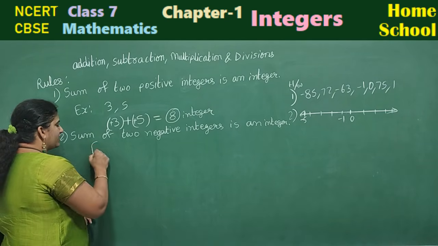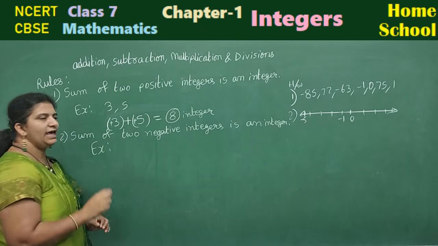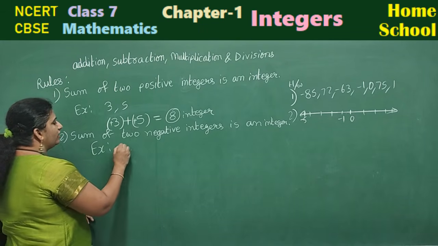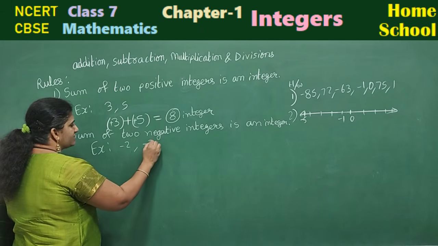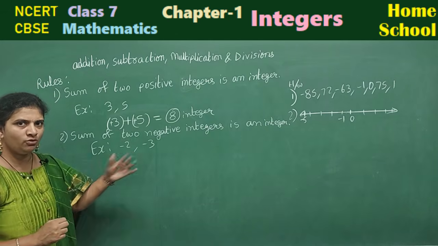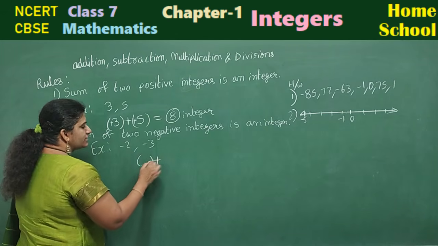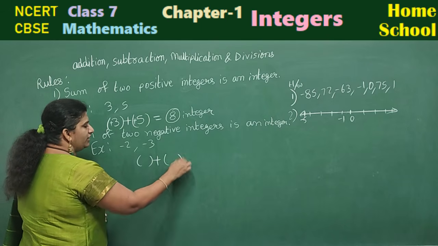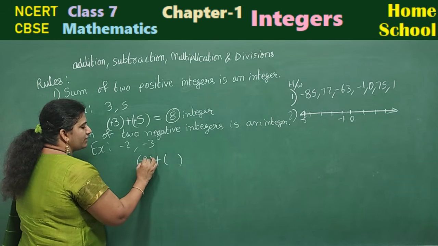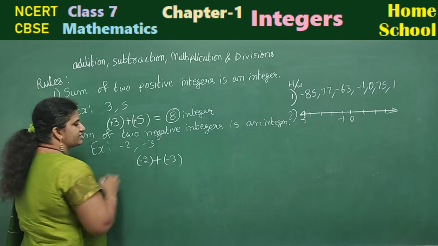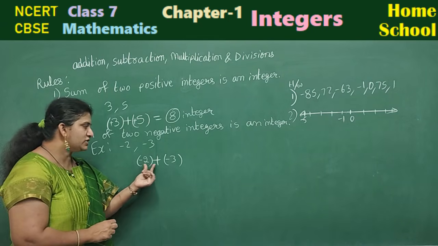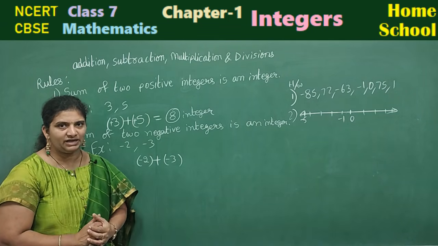Let us take an example here. Any two negative integers you take. Minus 2, minus 3, children. Sum means addition. Sum means plus symbol. Take these numbers along with the brackets. Minus 2, minus 3. Observe this. Minus 2 plus of minus 3.